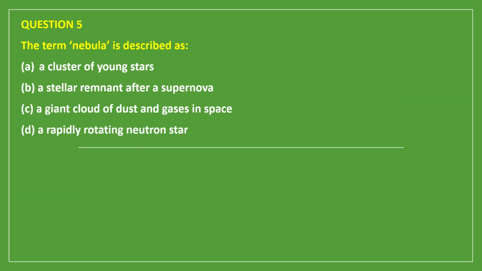Question number 5. The term nebula is described as A. A cluster of young stars, B. A stellar remnant after a supernova, C. A giant cloud of dust and gases in space, D. A rapidly rotating neutron star. So the correct answer for this question is C, that is a giant cloud of dust and gases in space. These giant clouds of dust and gases give rise to stars.